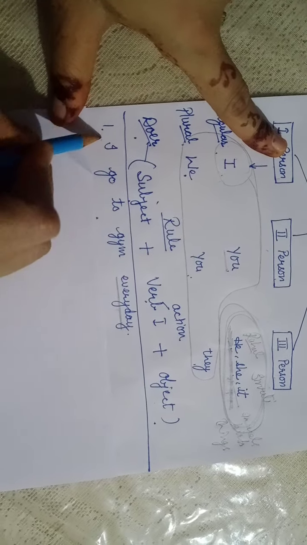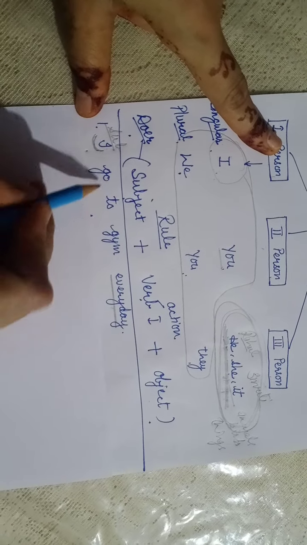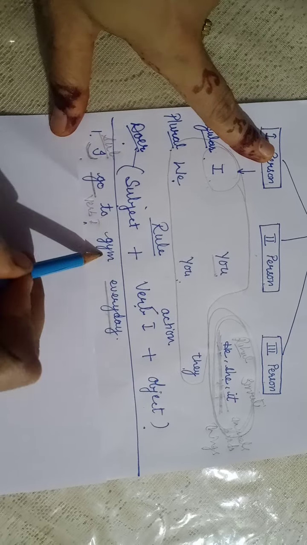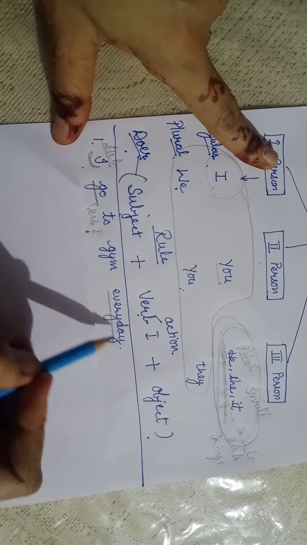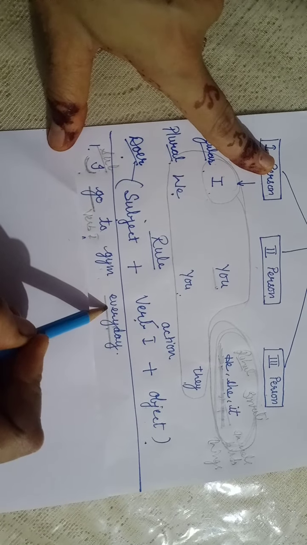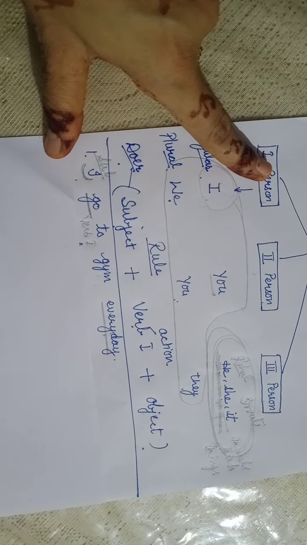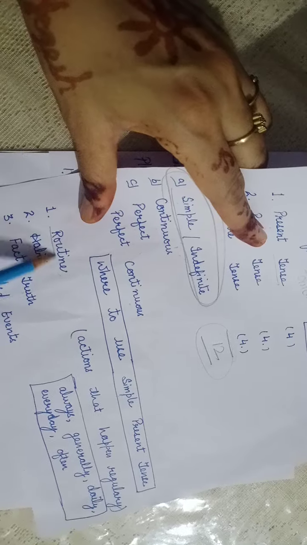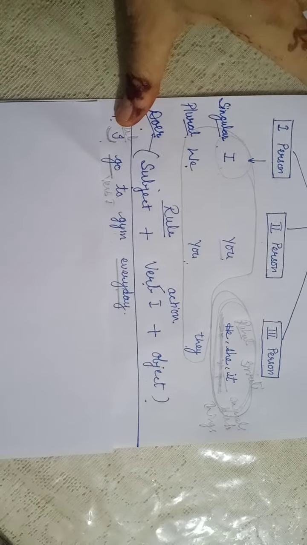I is the subject or doer. Go, first form of the verb. To gym every day, this is the object. I go to gym, and because this is my everyday routine, I have earlier told you that our daily routines are expressed with this tense. So this is my daily routine. I go to gym every day.